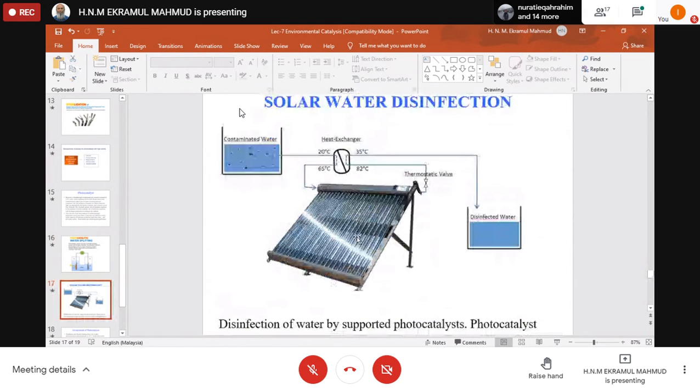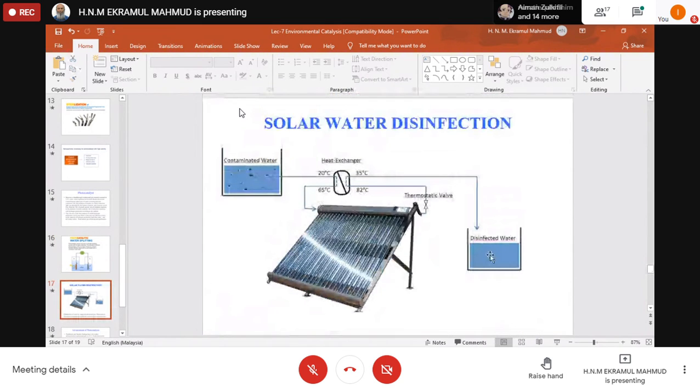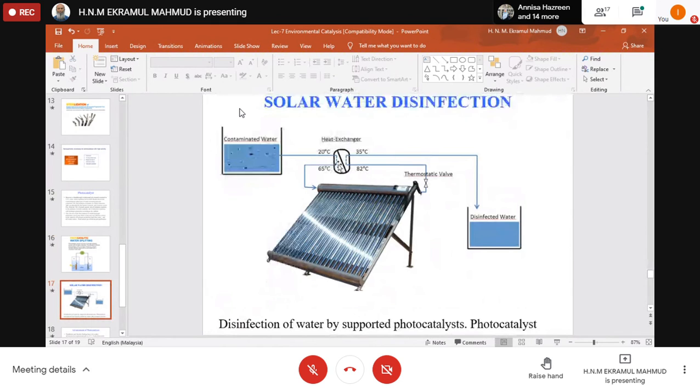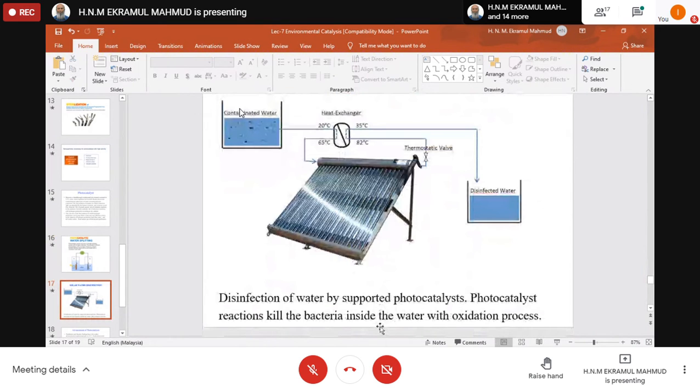Okay, so solar water disinfection: we can treat swimming pool water or any other water for our drinking purposes. So contaminated water can be treated with this photocatalyst. So, disinfection of water by supported photocatalysts. The photocatalyst reaction kills the bacteria inside the water with an oxidation process.